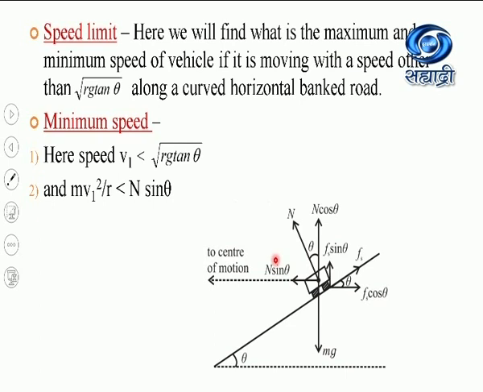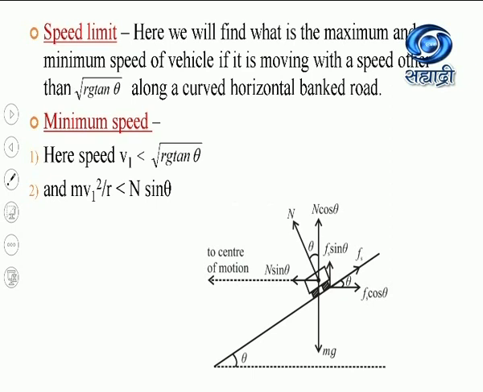So this n sin theta is getting opposed by the Fs cos theta. So now the centripetal force mv1 square by r will be equal to n sin theta minus Fs cos theta.